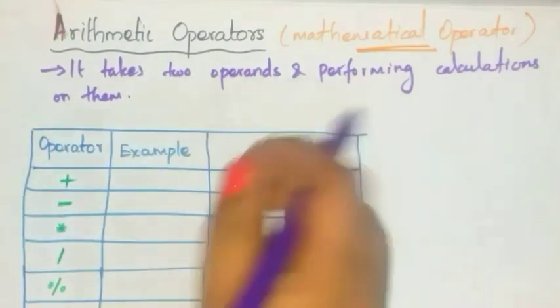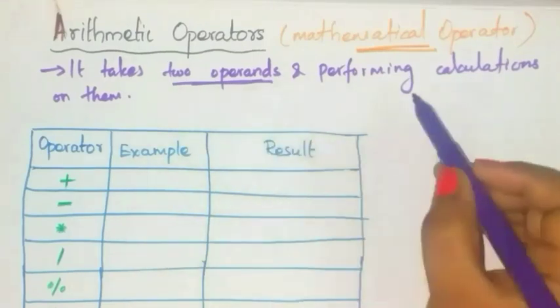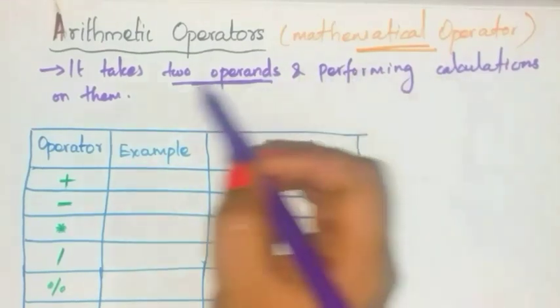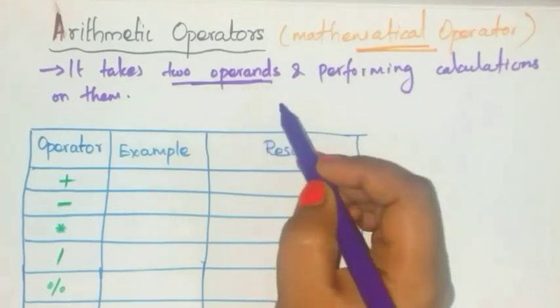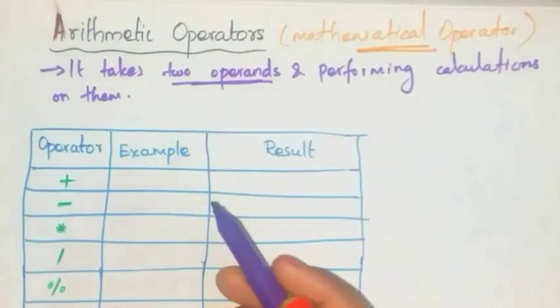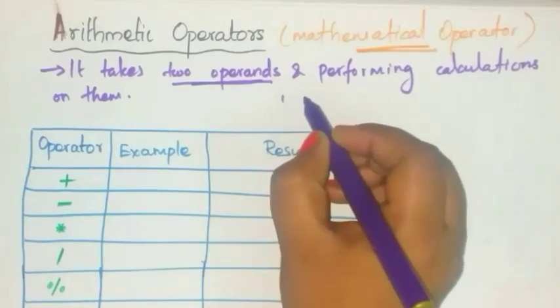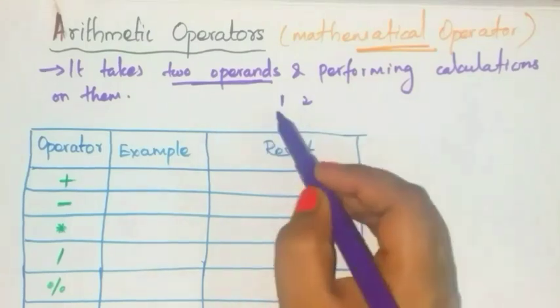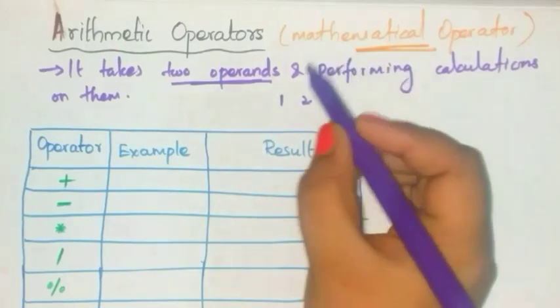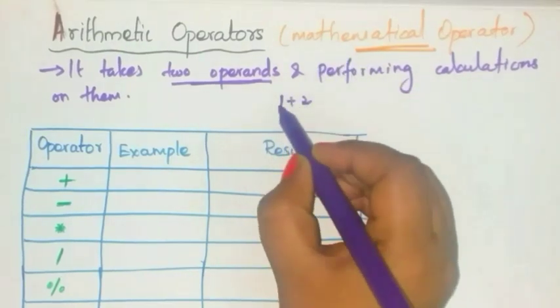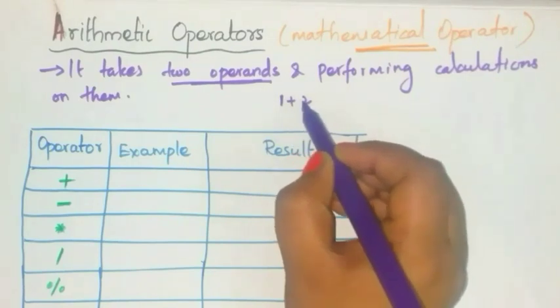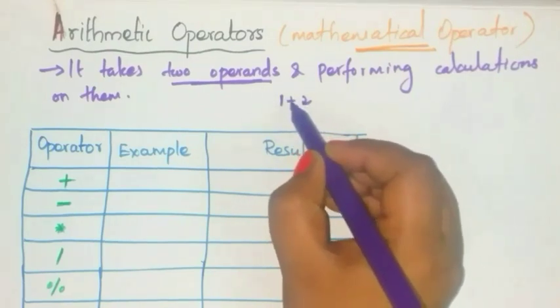So it takes only two operands and performs calculations on them. It is used for simple arithmetic calculation. For example, 1 and 2 are two operands. It performs calculations using the arithmetic operator plus. So 1 and 2 are operands, and this plus is called an arithmetic operator.